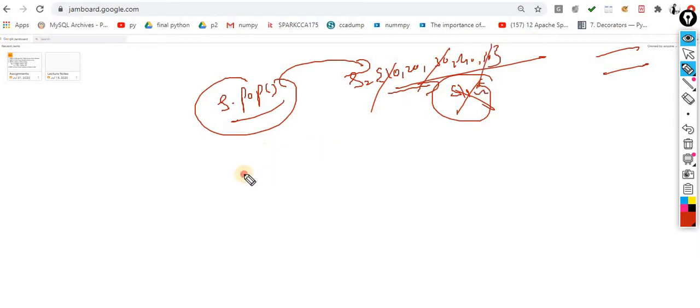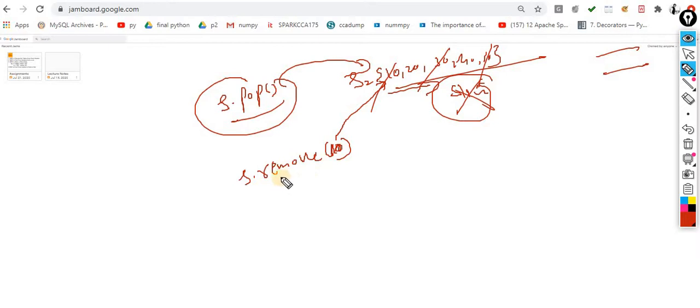The next is s.remove(10). It will remove the specific element from this set. Let's suppose you want to remove this 10, then you are supposed to pass this 10. It will remove the 10.